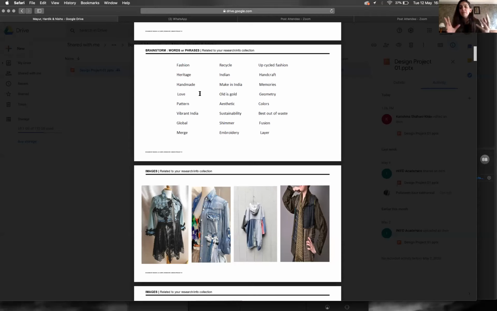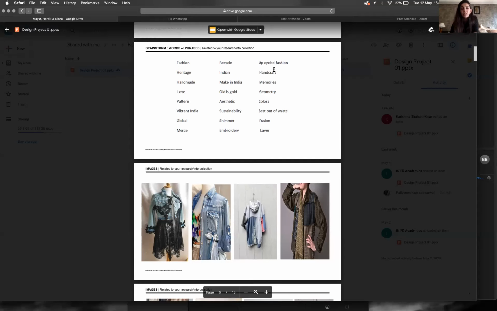Right now, it's very big, but I can still give you the benefit of the doubt because I know your first round of keywords is always a little scattered. There are lots of different kinds of keywords. But many of them will eventually confuse you, because you've also written shimmer, sustainability, recycle, heritage. These are lots of different concepts which are probably not leading in any direction. They're interesting words, but we need to find a link between them.